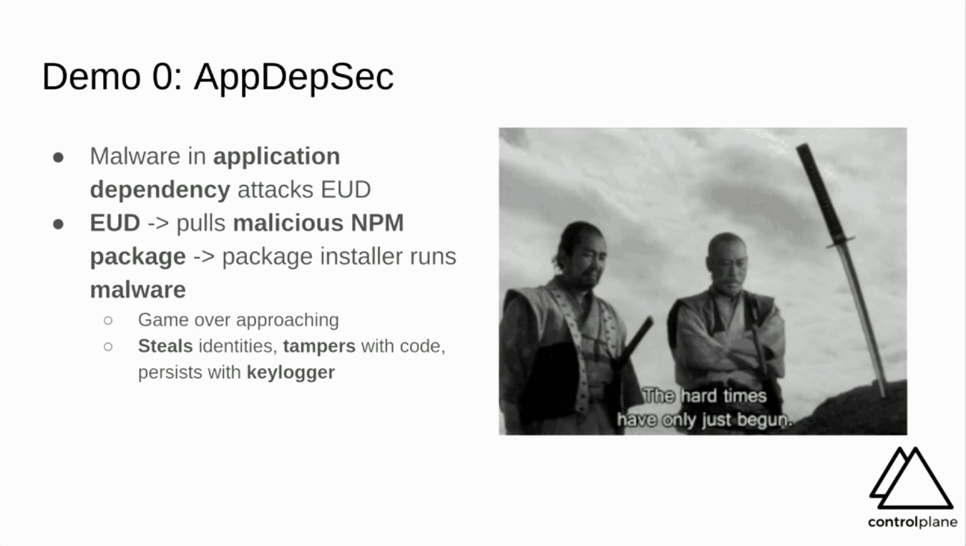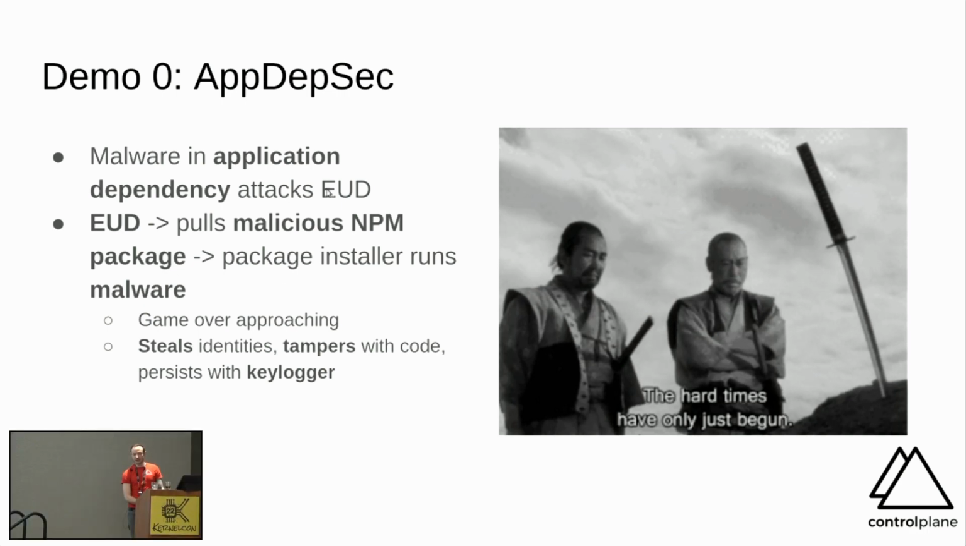What have we done? Malware in an application dependency has attacked the end user device. The end user pulled this malicious package. The package installer runs the malware on behalf of the attacker in your environment. It's how it's meant to be, but no one's really thinking about the side effects. And we look at things like this process where people are shocked. But we consume open source without paying developers, without incentivizing bug fixes. It is the Easter egg waiting to bite financial services across the world. So game over approaches: we can steal identity, tamper with code, persist, cryptojacking for the sake of it.